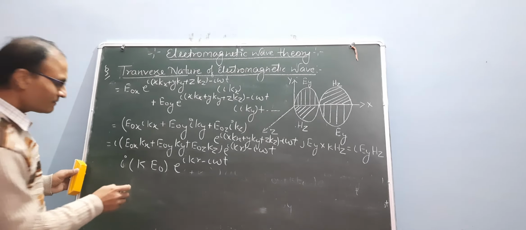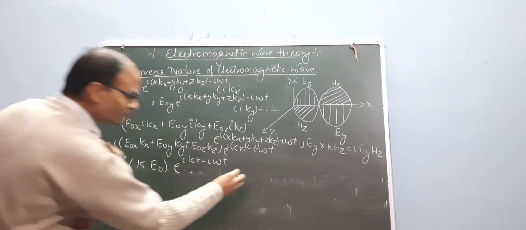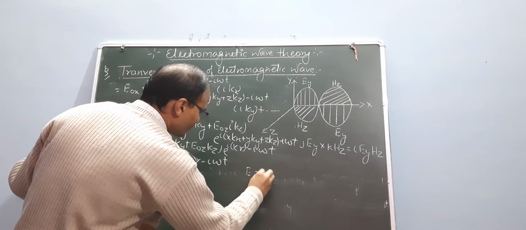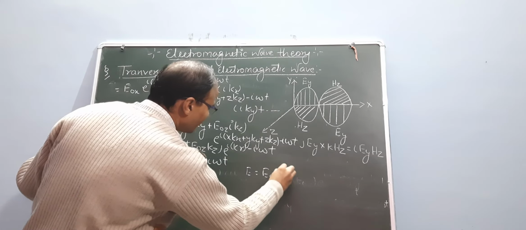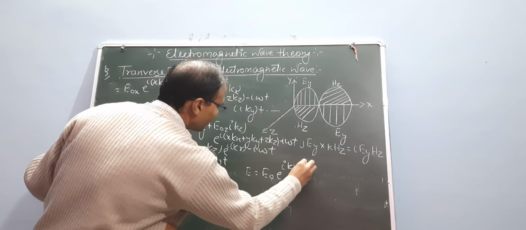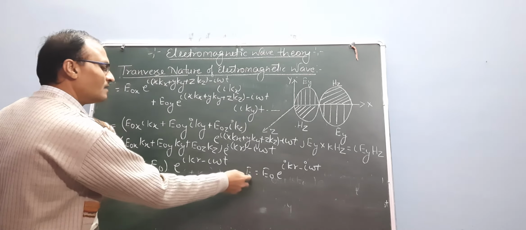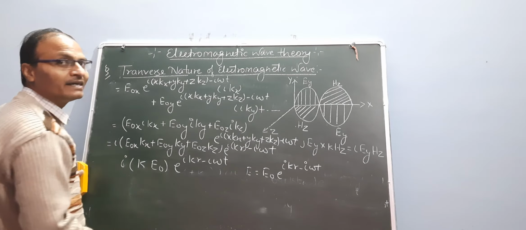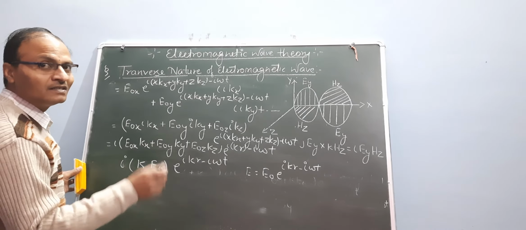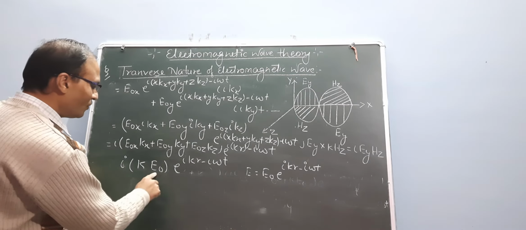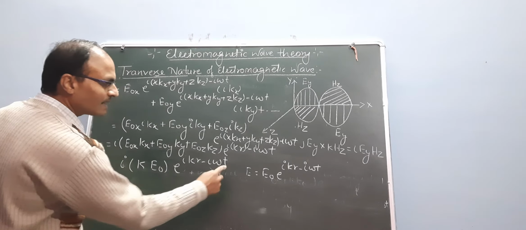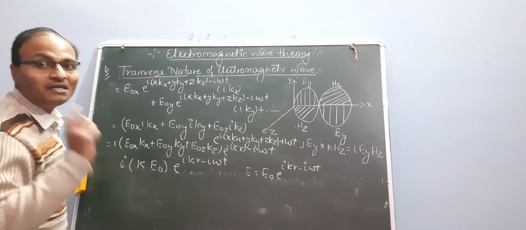We can say E equals e naught e to the power i (k dot r minus omega t). I told you this in the earlier first equation of the electric field. So e naught e to the power i (k dot r minus omega t) is the E function.